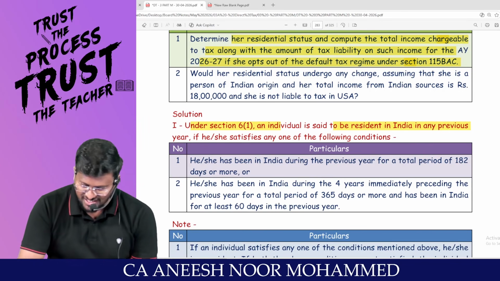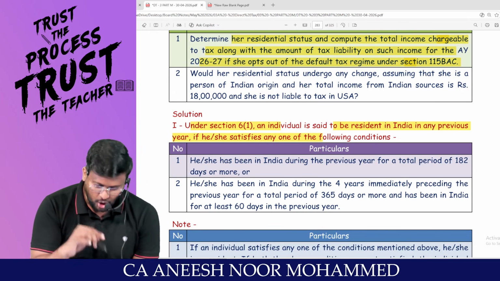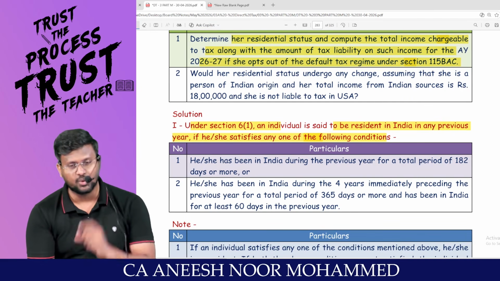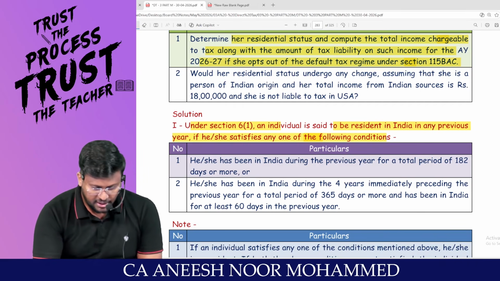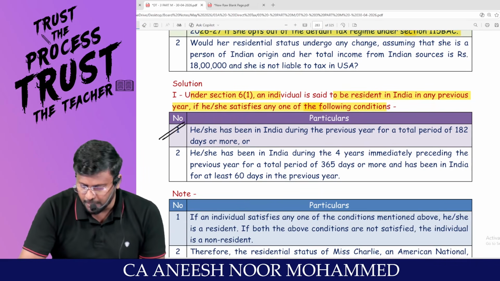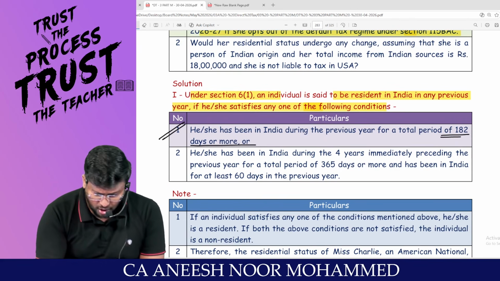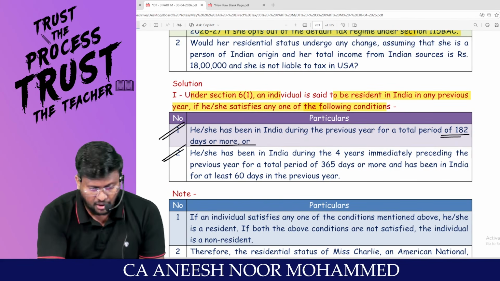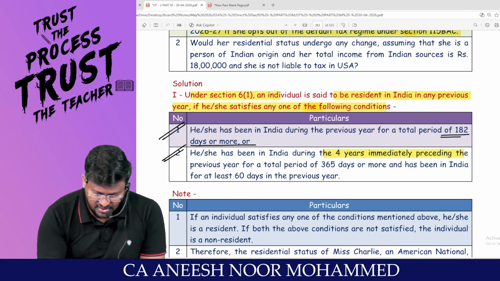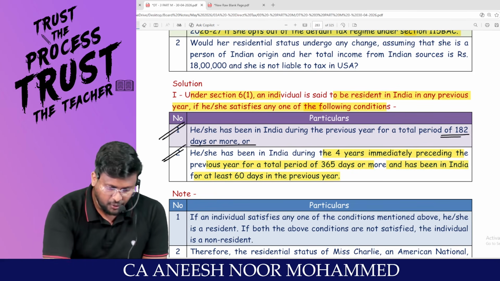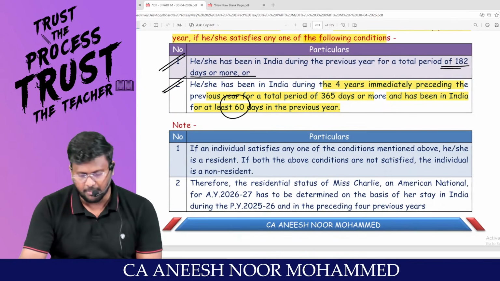As per section 6(1), an individual is said to be resident in India in any previous year if he or she satisfies any of the following conditions. Out of the basic conditions, only one condition needs to be satisfied. First, he or she has been in India during the previous year for a total period of 182 days or more. Second, he or she has been in India during the 4 immediately preceding previous years for a total period of 365 days or more and has been in India for at least 60 days in the previous year.